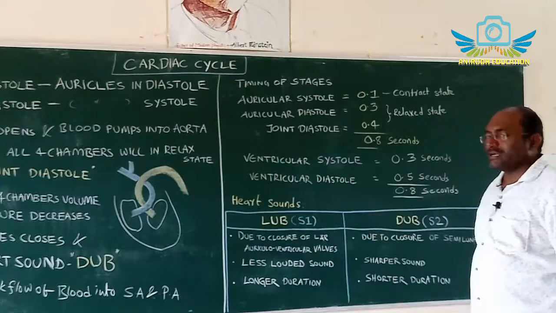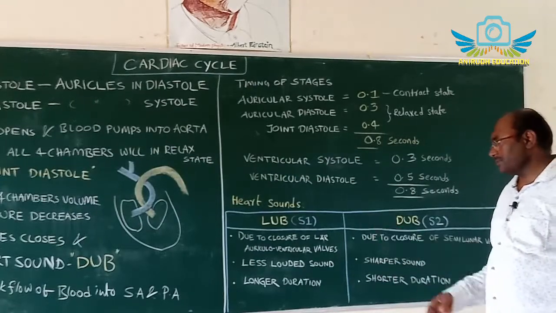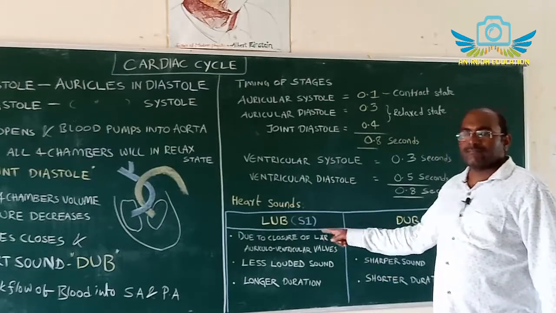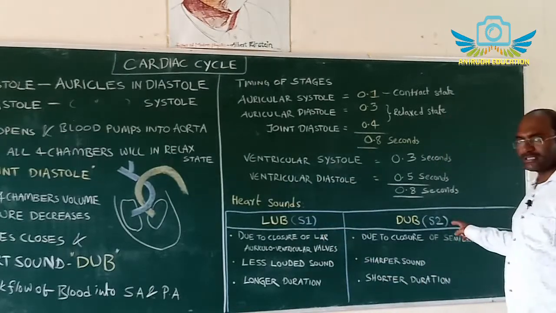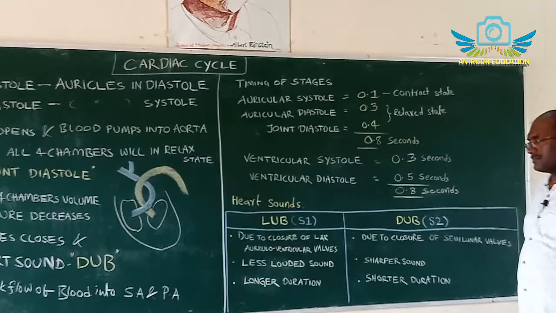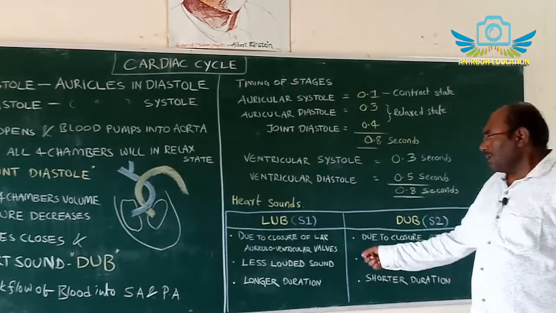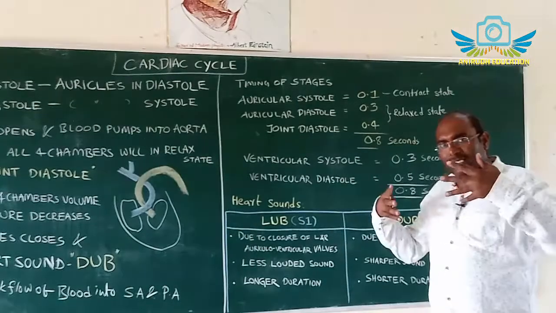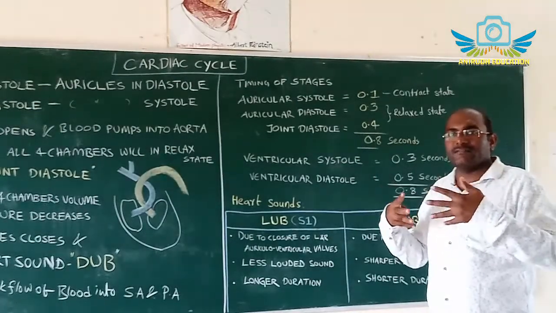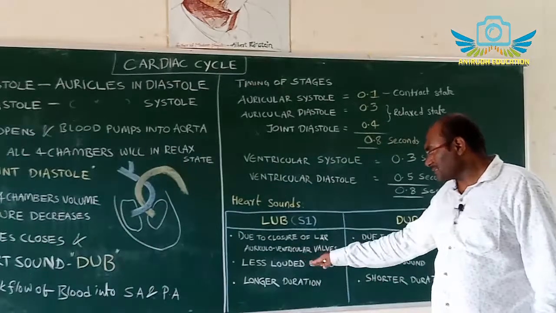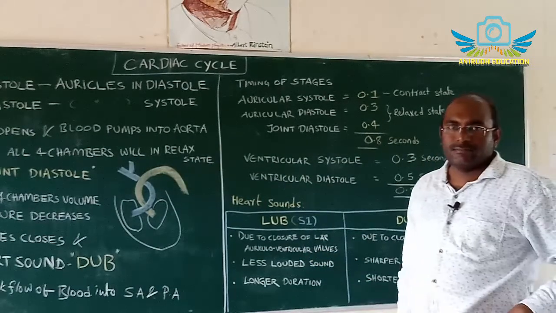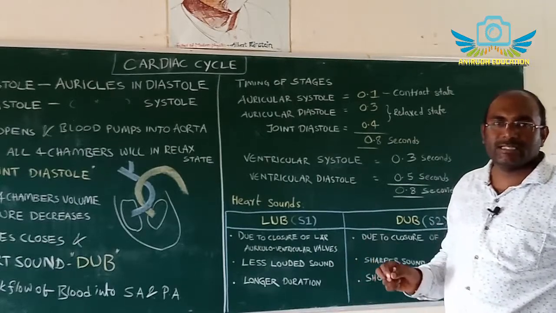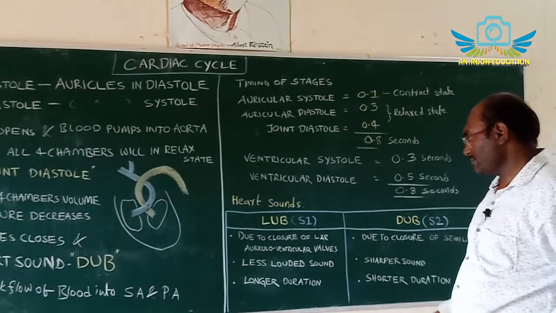Now about heart sounds, lub and dub. Lub is referred to as S1 and dub is referred to as S2, the S1 phase and S2 phase. Lub sound is produced when the tricuspid and bicuspid valves are closed.